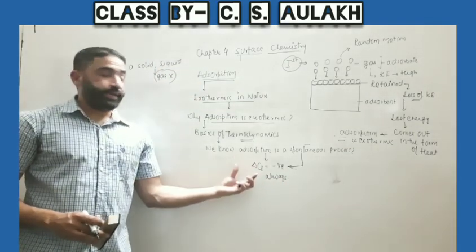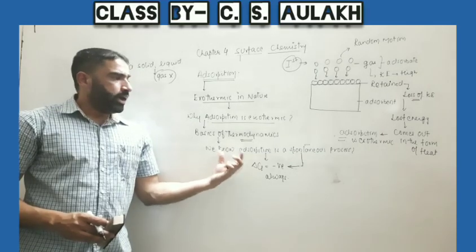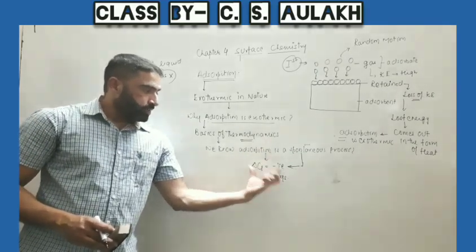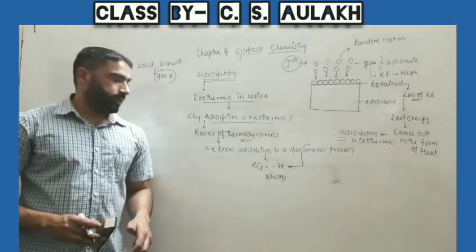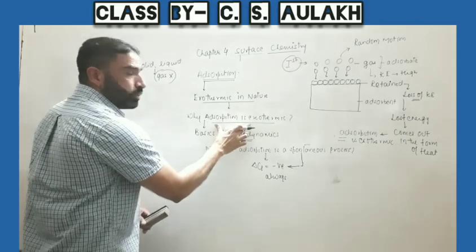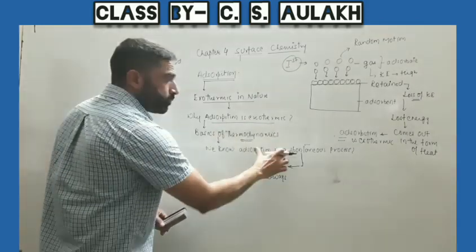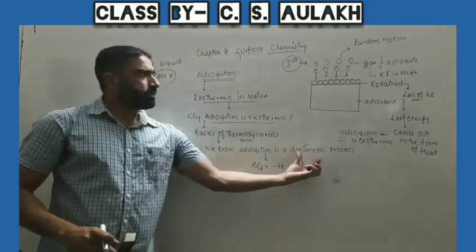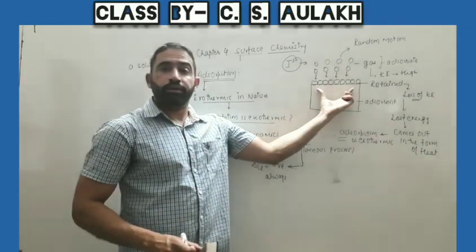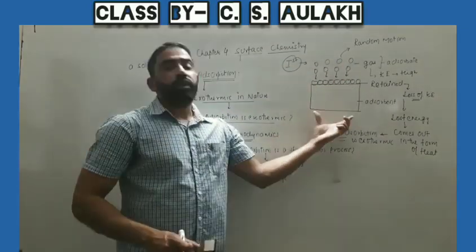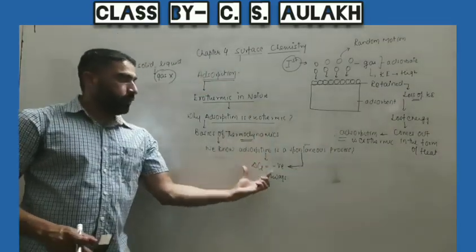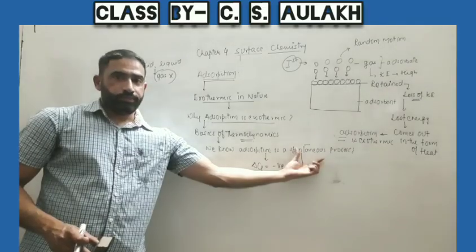According to the criteria of spontaneity, any process which is occurring spontaneously must have delta G value equal to negative. So as adsorption is a spontaneous process, that is when the molecules of adsorbate come in contact with adsorbent, spontaneously adsorption occurs. So we say adsorption is also a spontaneous process.